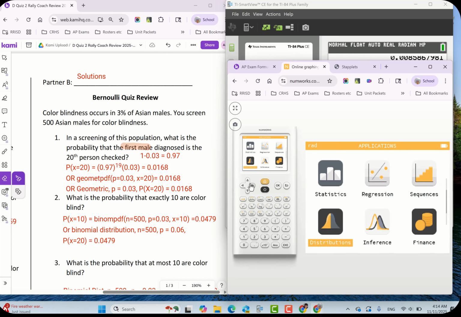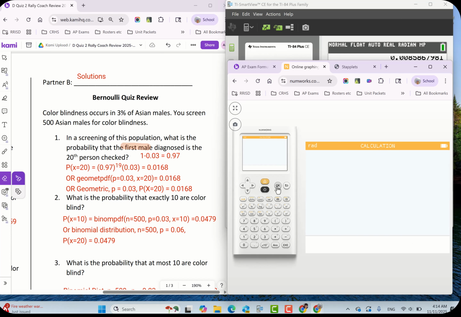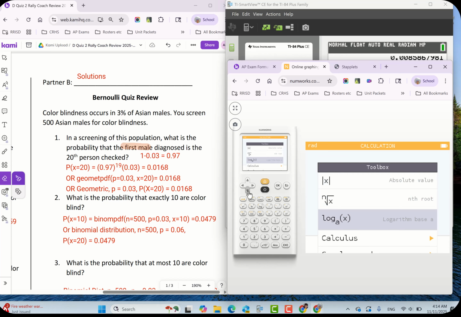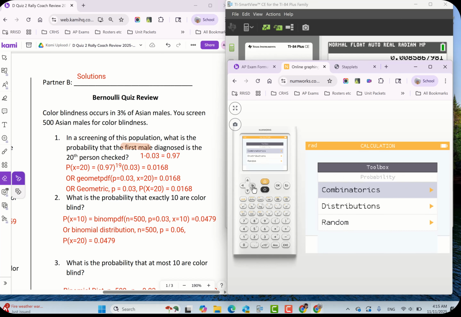The reason I'm doing it on this calculator instead of the other one is it actually shows the formulas a little bit better. So we should be counting probability. There we go, probability. Then I hit the toolbox. Now you're normally not going to have to do this. See, look, it matches the formula.